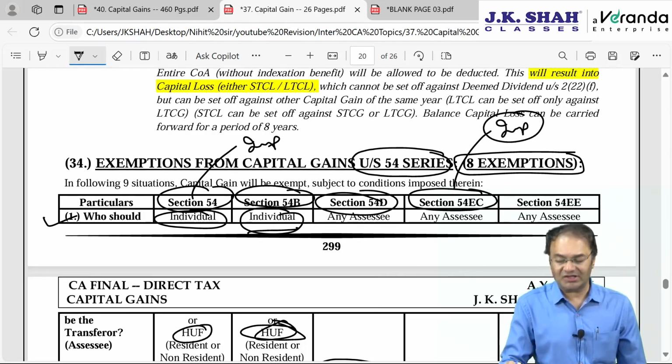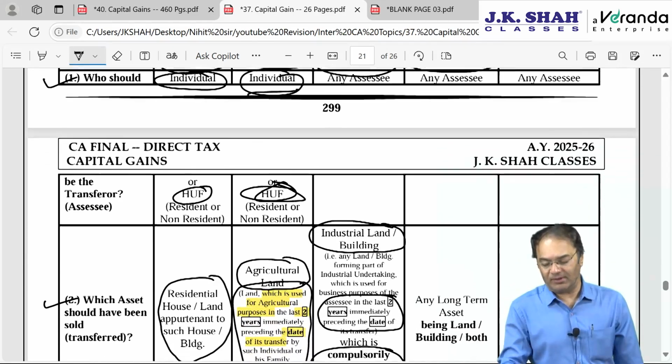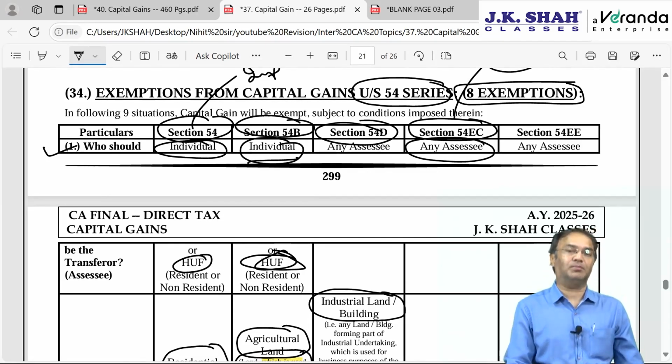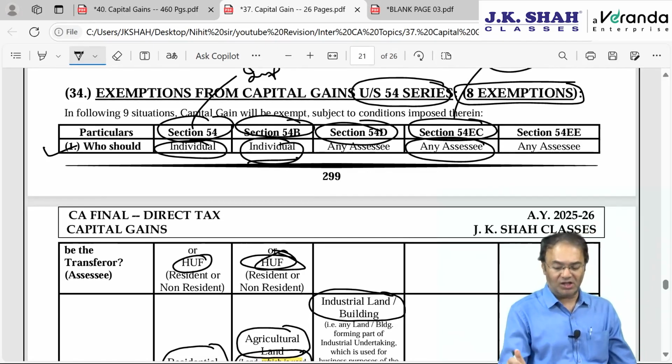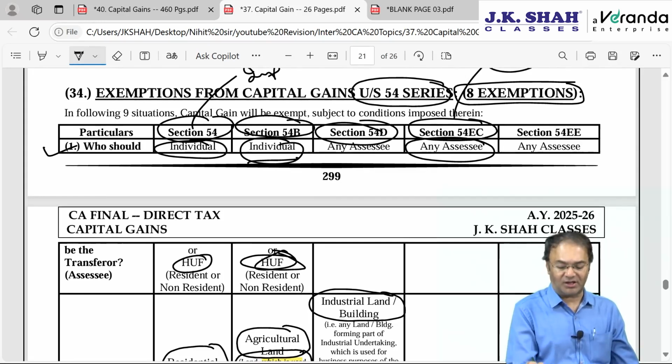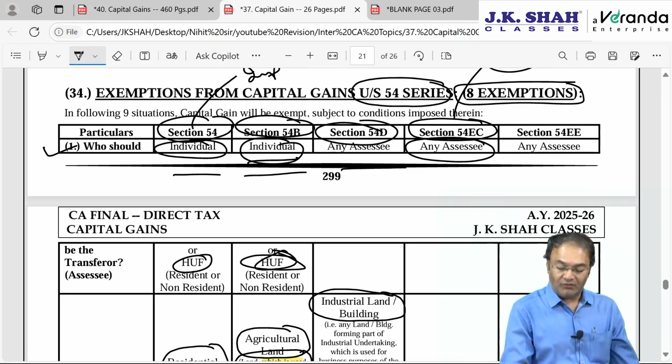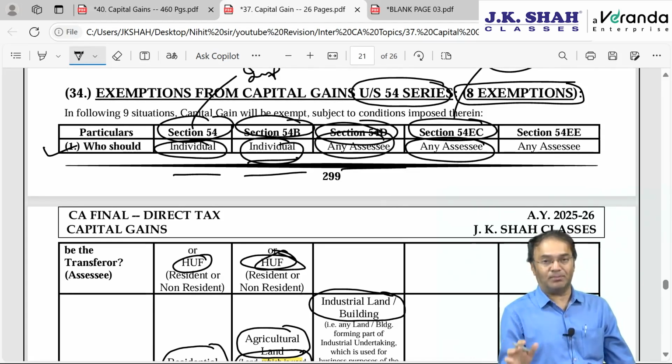54 EC, why is it important? Because it is available here, exemption is available to any assessee, individual, HUF, AOP, BOI, company. Ideally, when a question is on company, they can claim 54 EC, they can claim others. 54, 54B, 54D, all three are available to individual HUFs. 54D is for any assessee, but 54D is applicable only when there is a compulsory acquisition. So it's not uniformly or openly available to everyone, only in case there is a compulsory acquisition.